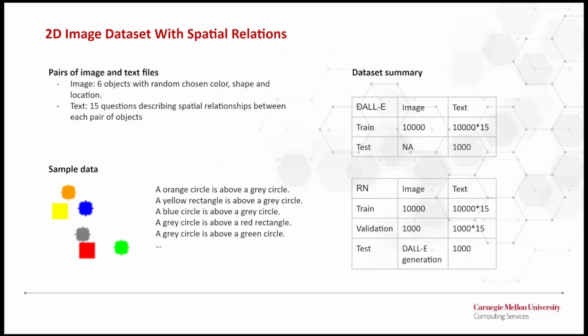To train our models, we generated a dataset of images with each image containing 6 2D objects and 15 object pairs, with each pair's spatial relationship described by a question. For example, is the orange circle above a gray circle? Each question would then generate a sentence that would be used to train DALL-E, while the object pairs and questions were used to train the relational network.